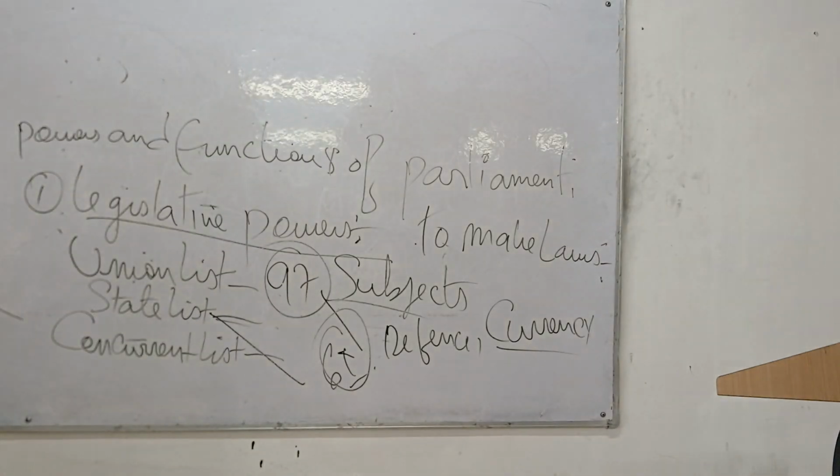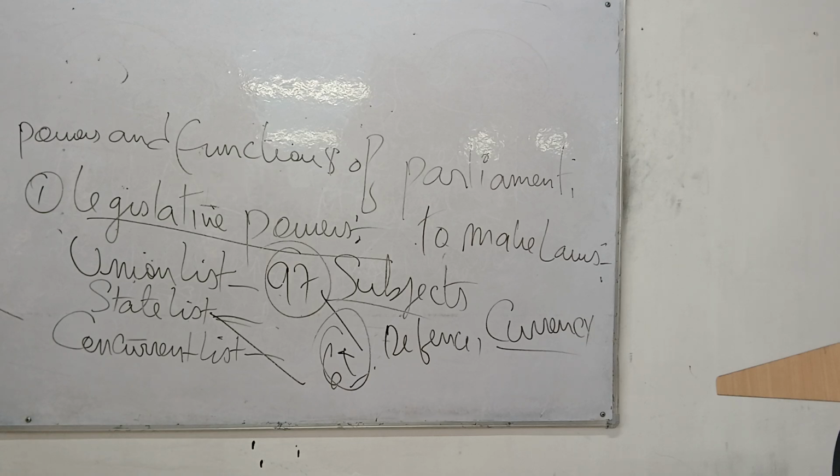Take example, Nagaland. Nagaland can make laws in the state list because state list belong to the state, not to the center. This is too important. Nagaland can make laws in the state list because the state list belong to the state, not to the government, not to the parliament. But even in the state list, there are 5 conditions where the parliament can make the laws.